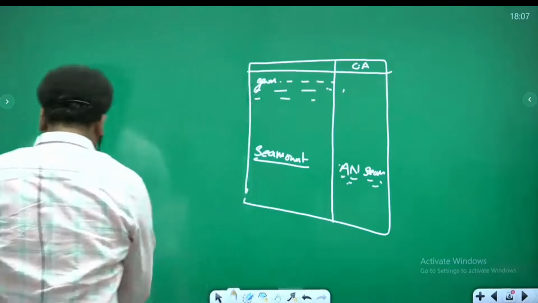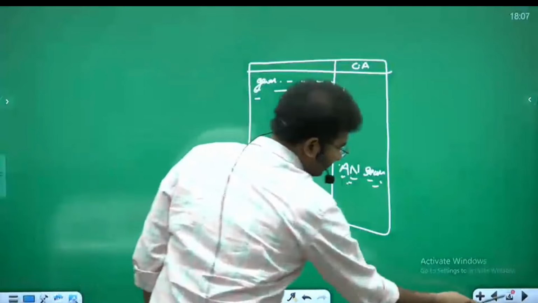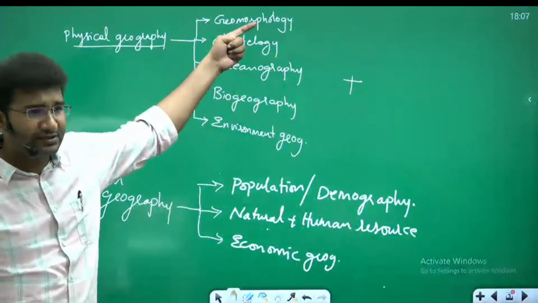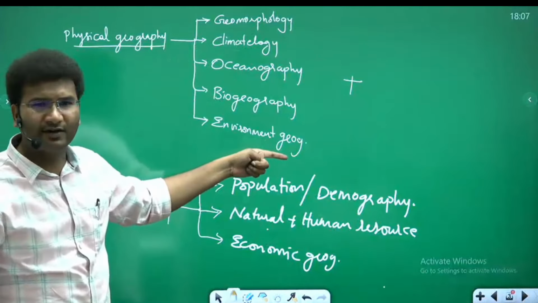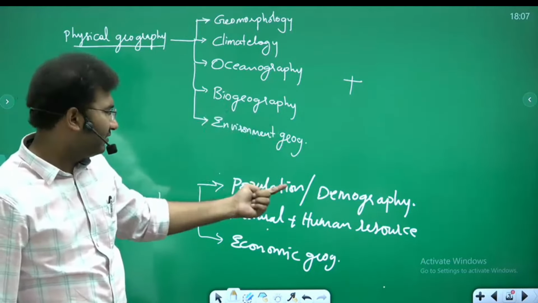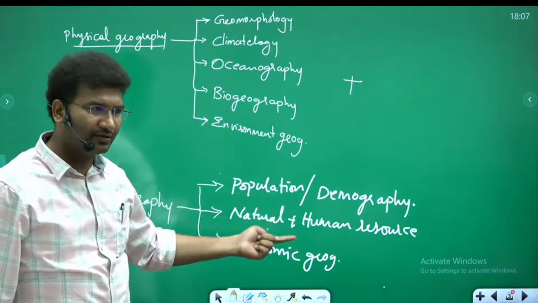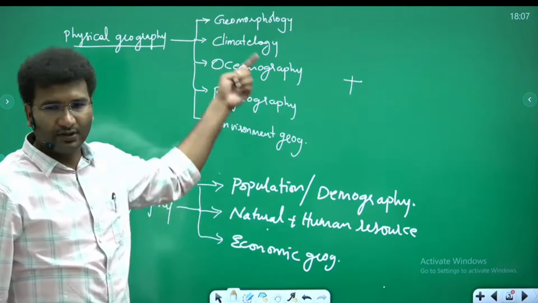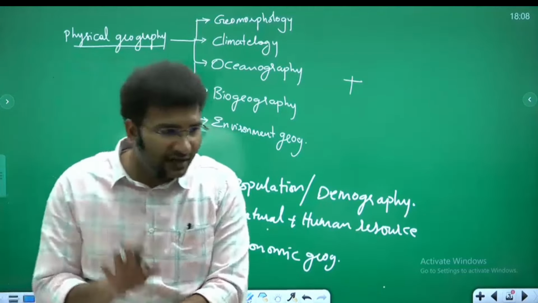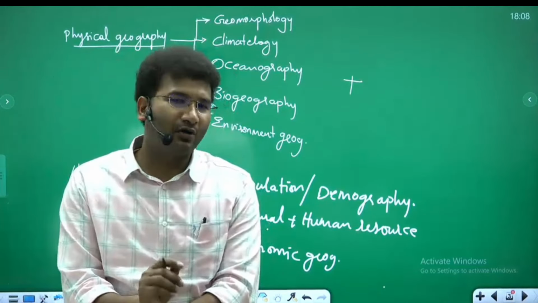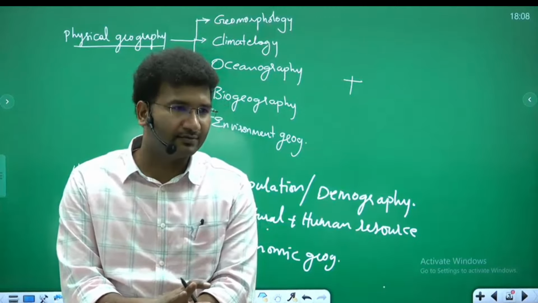Now coming to the first components. See, you need to know geomorphology में क्या पढ़ाया जाता है, climatology में what is there, oceanography, biogeography and environmental geography, right? And population, natural geography and economic geography as well. So you know the chapters now. Simply sit back and relax and read the chapters. Again, I'll also give you how much time you have to spend on each chapter.